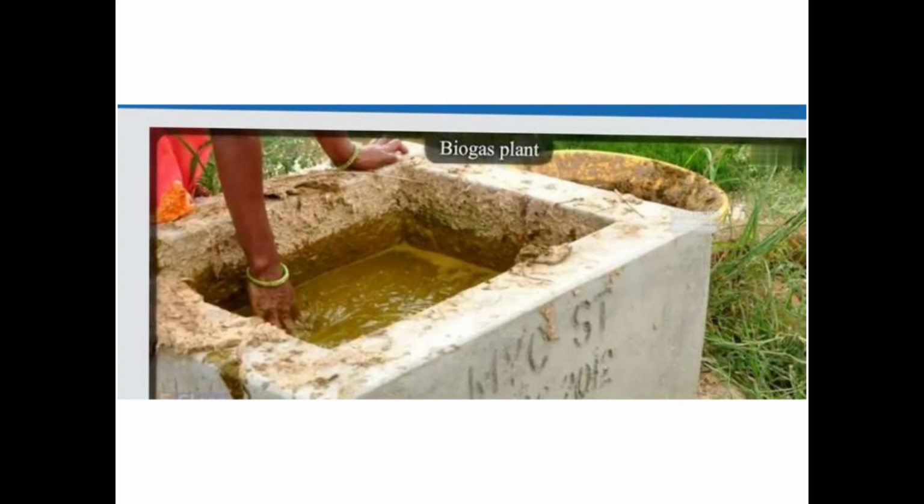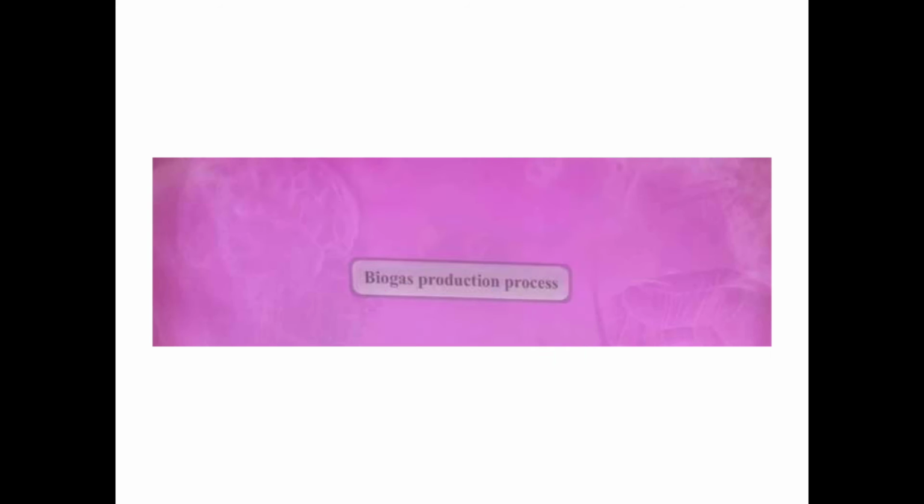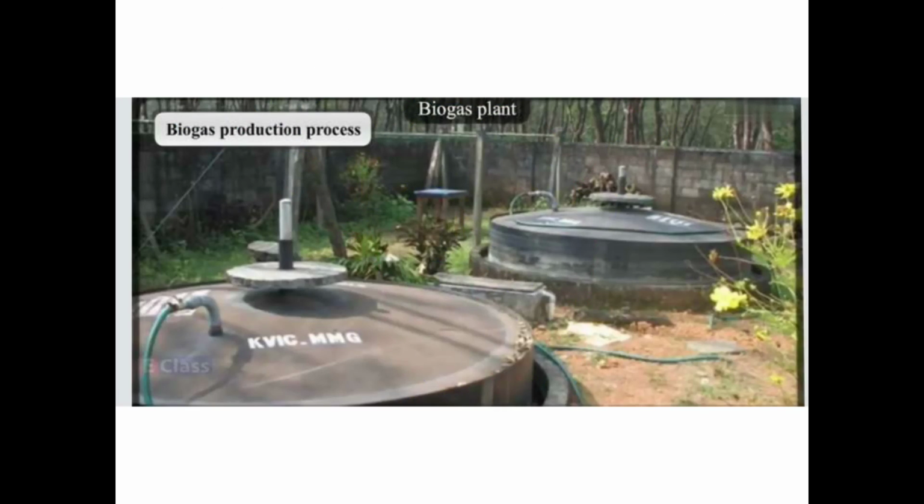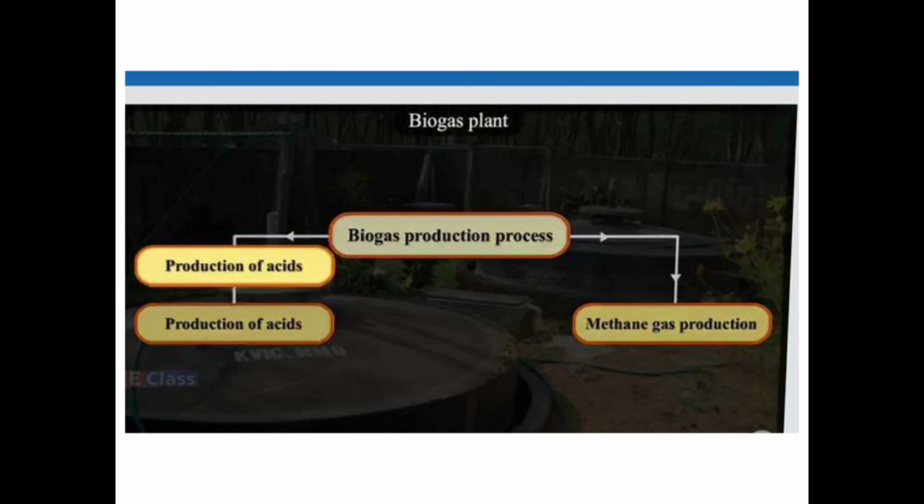After doing this, let us understand the main two processes of biogas production. In that, children, you have two parts: production of acid and methane gas production. So first, acid will be formed. How is this acid formed?